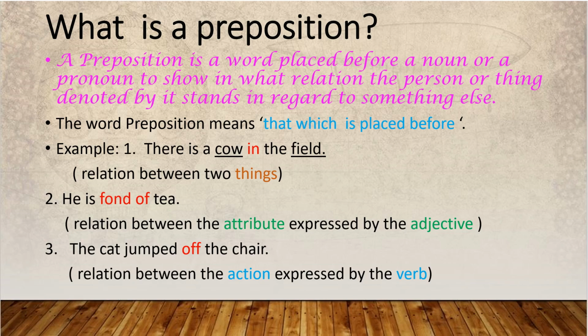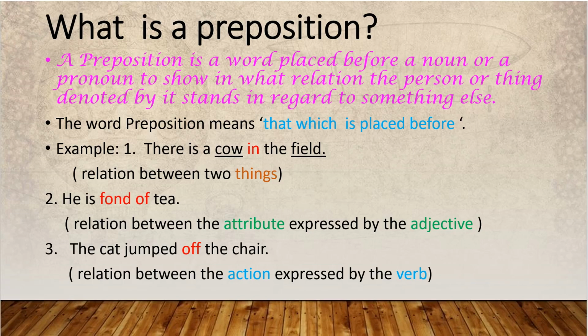See here, the word preposition means that which is placed before. Position of where? Some words. So maybe nouns or pronouns or the verbs or the adjectives. A preposition is a word that makes a relation between two words, from a noun or pronoun to another kind of word in the same sentence.